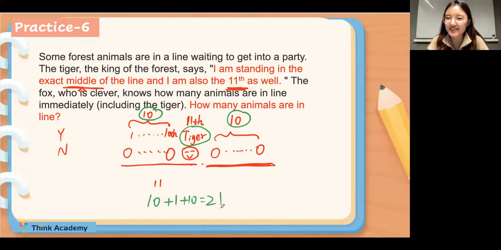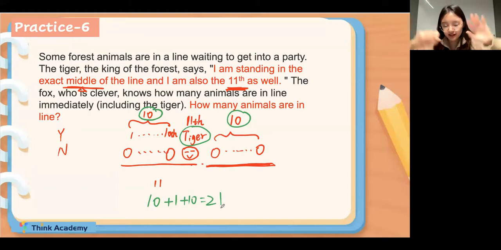Okay? Does it make sense, everyone? If it makes sense for you, can you type 7 in the chat box? So the key point is to draw the tiger and think about how many animals are in front of the tiger. Because tiger is the 11th, that means there are only 10 animals in front of the tiger.